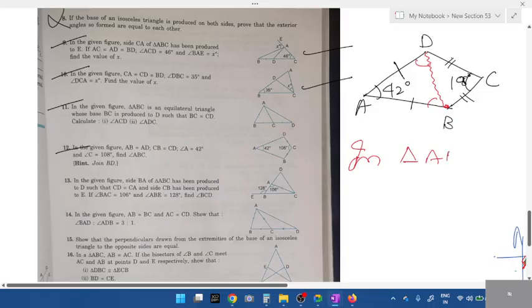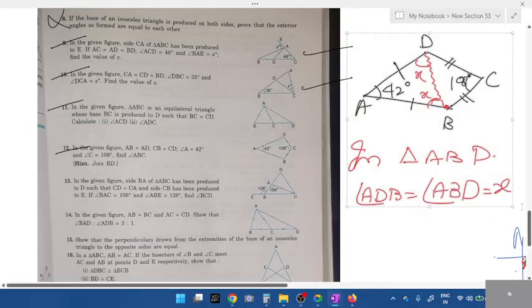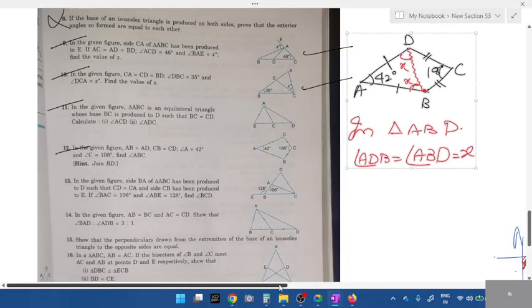In triangle ABD, which two angles are equal? Which two angles are equal? No, angle D and B are the total angle. You should tell the total angle. You should write angle ADB and angle ABD are equal. You can take it as x and x. Completed, all of you? Find the value of x, students. Then tell me the next one. In the next triangle, which two are equal?